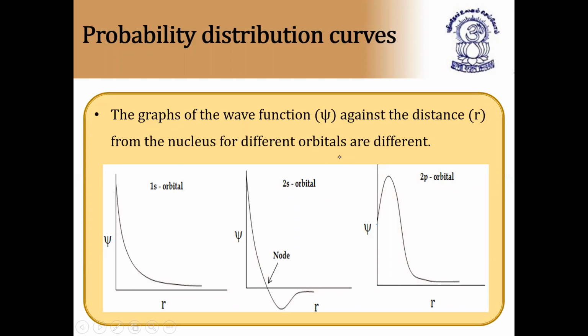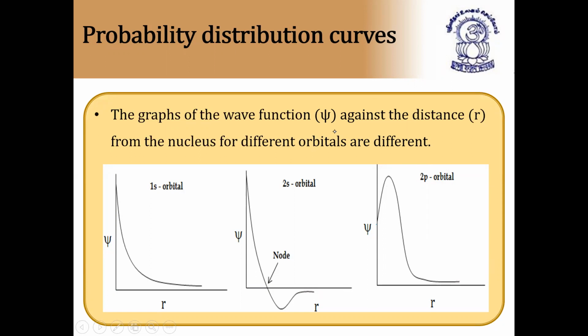For the 1s orbital, the psi value is decreasing with respect to the radius. For the 2s orbital, there is a node and it goes to the negative side, to the other axis, which is very important. For the 2p orbital also it goes like this. So this is the variation of psi with respect to r, and these graphs are important. What is psi? That is the wave function, and r is the distance from the nucleus.